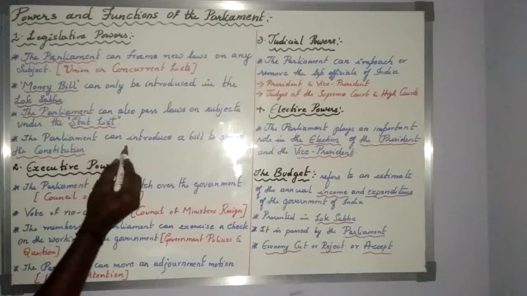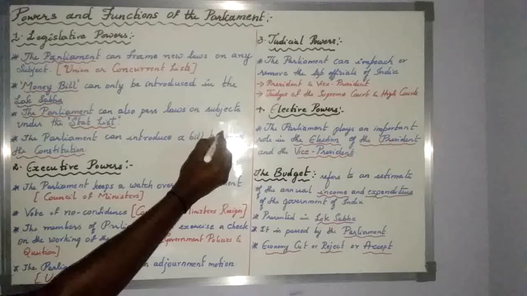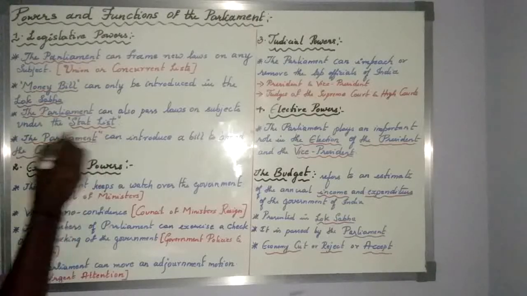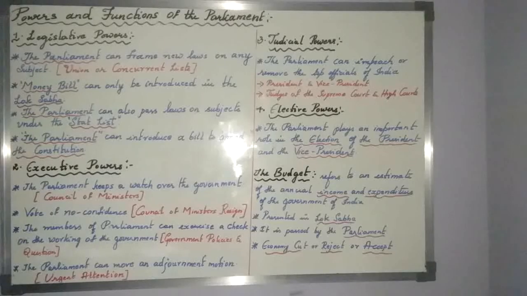Then the parliament can introduce a bill for an amendment. As you all know, in India, amending the constitution is given only to the parliament. Amend is nothing but remodifying. The law already exists in the Indian constitution, and we are just remodifying it. For example, earlier the voting age in India was 21, but now it has been remodified and made 18 years.